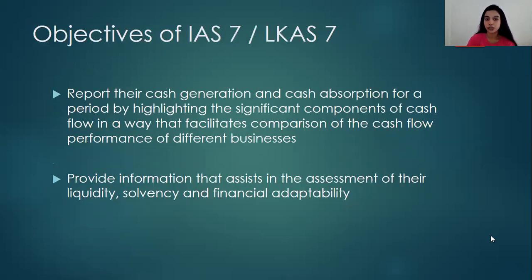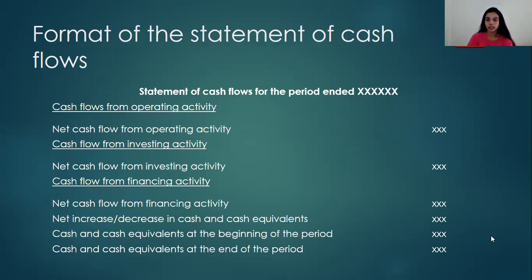So when looking at the objectives of IAS number 7: report the cash generation and cash absorption for a period by highlighting the significant components of cash flow in a way that facilitates comparison of the cash flow performance of different businesses, and also provide information that assists in the assessment of liquidity, solvency, and financial adaptability. These objectives and definitions are directly extracted from the standards, so you'll have to keep them in your mind, especially when answering the MCQs.